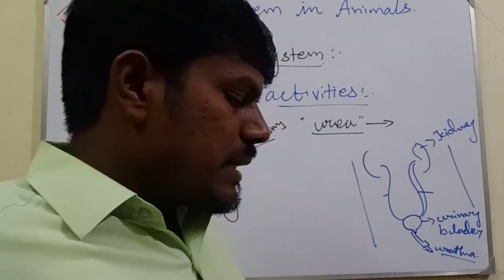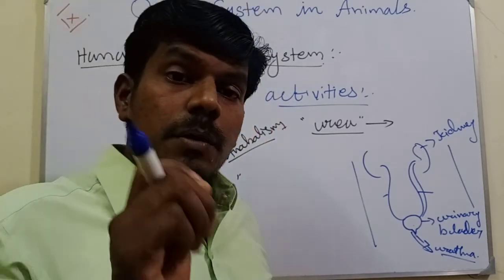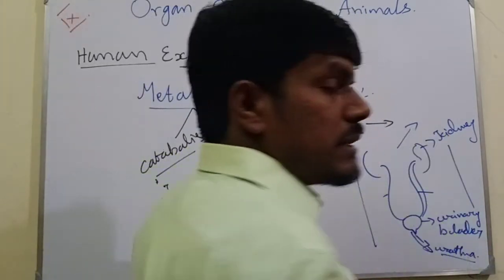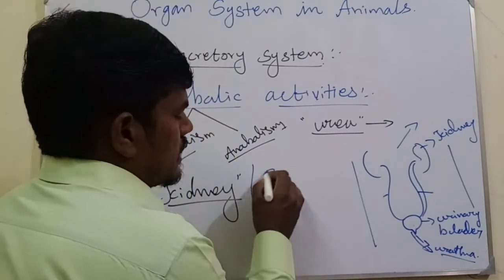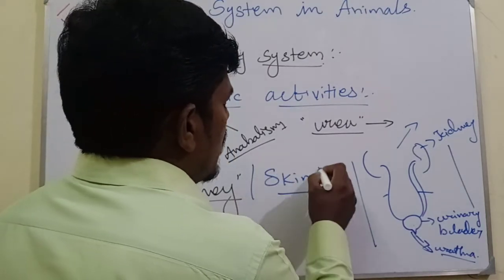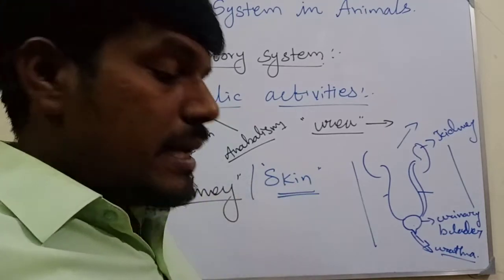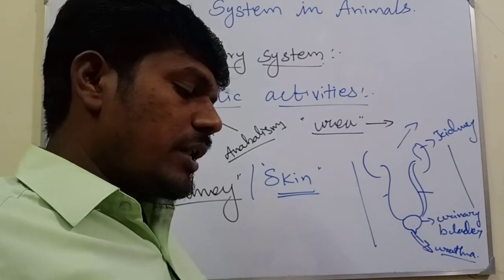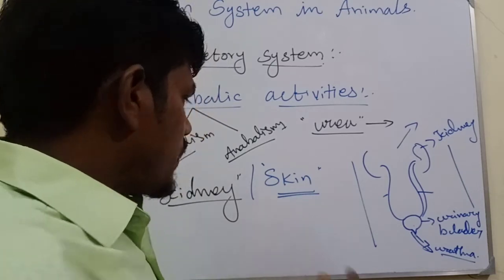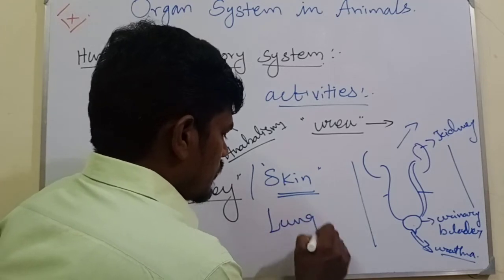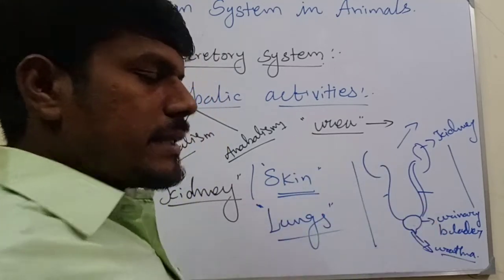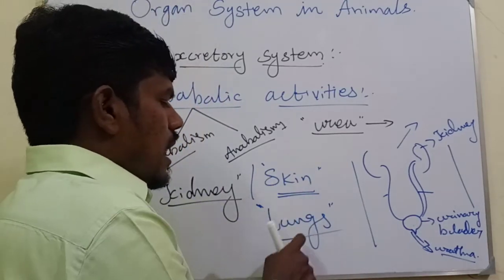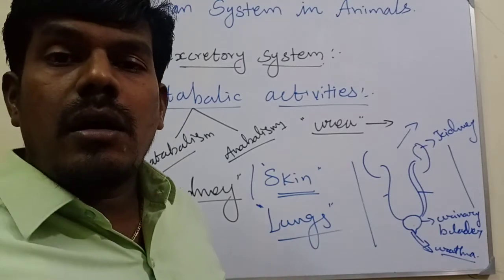Some excretory organs other than the kidney also release excretory substances. The skin also releases excretory substances from our body. They remove a small amount of water, urea and salt in the form of sweat. And then the lungs. So the excretory organs present in the human body are the kidney, skin and lungs.